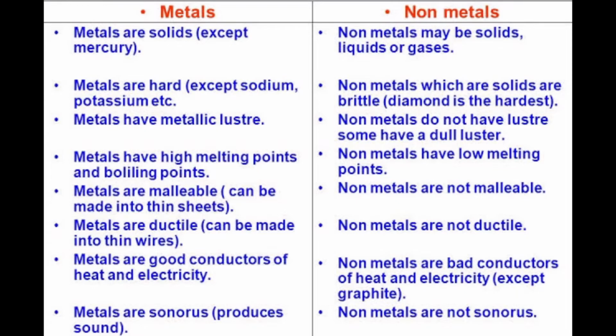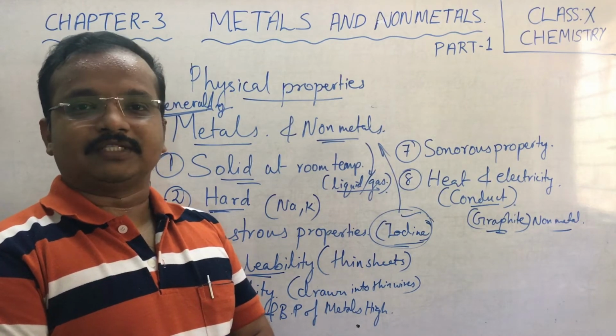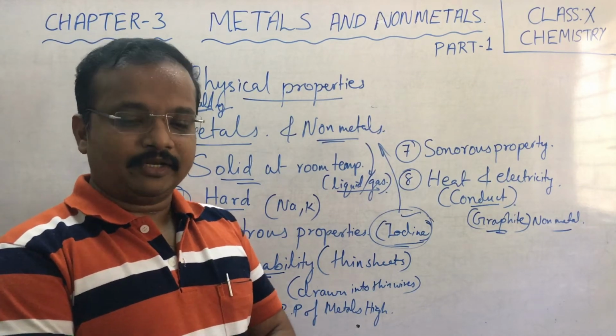Non-metals are bad conductors of heat and electricity, except graphite. Graphite is a conductor of electricity. It is an allotropic form of carbon. Metals are sonorous. That means they produce a sound, whereas non-metals are not sonorous. Now let's move on to the chemical properties of metals and non-metals.